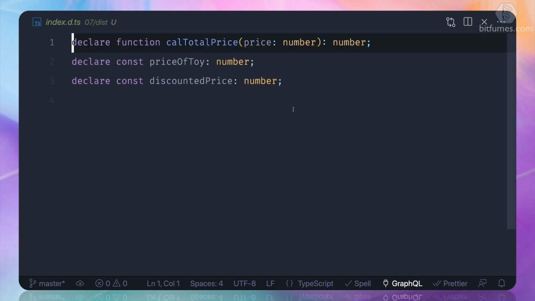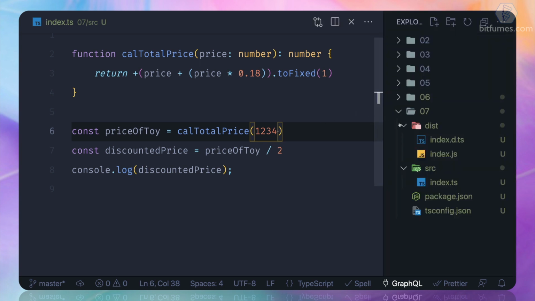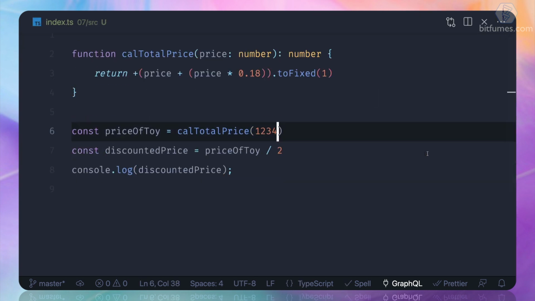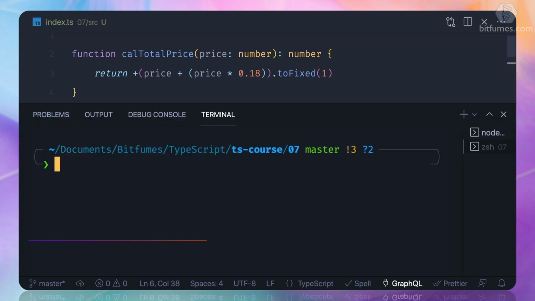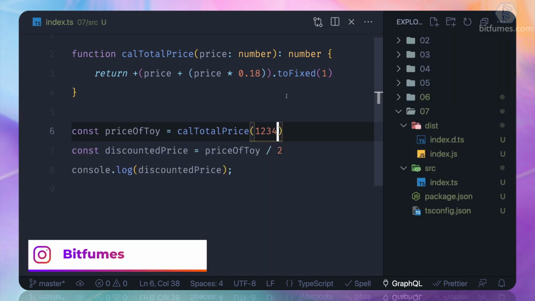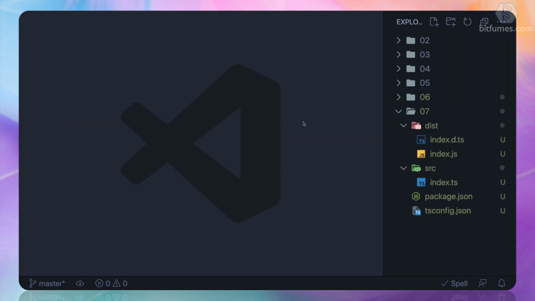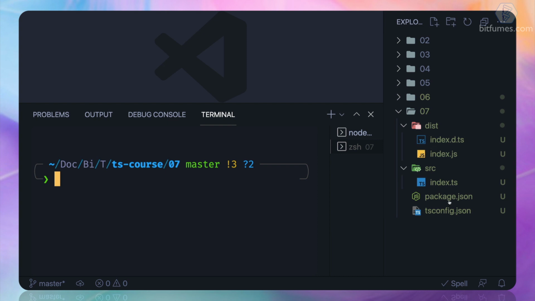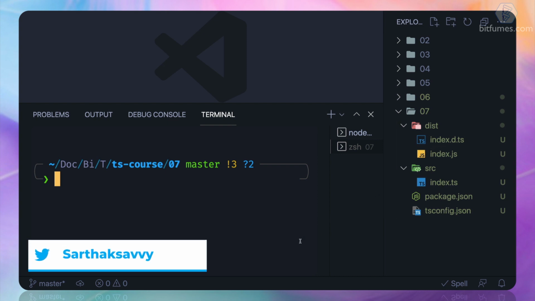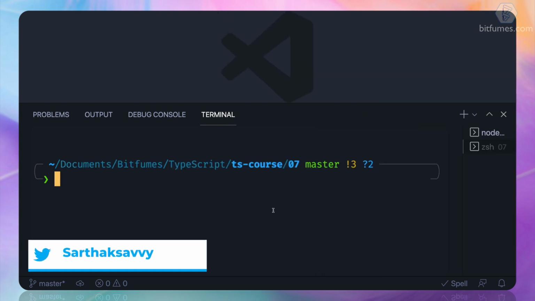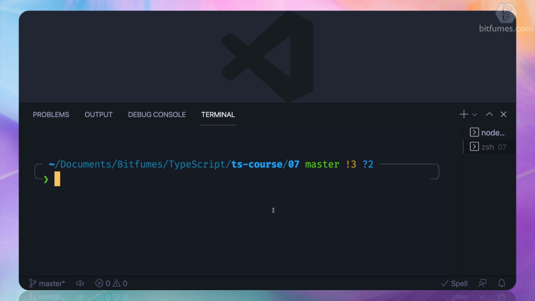So we declare function as this, and declare const, a variable which is price of toy as a number, and this is how everything is working. So we saw how we can use the power of TypeScript to reduce errors, and how we can export or actually create a typed class or typed file where we have all the types.